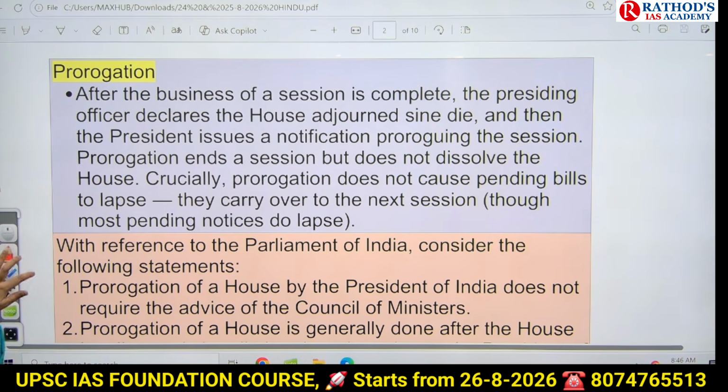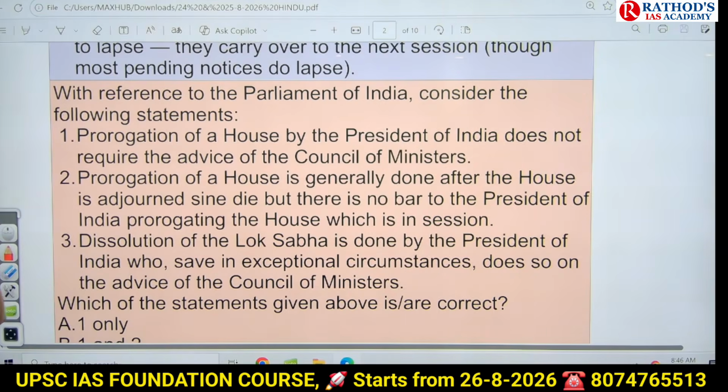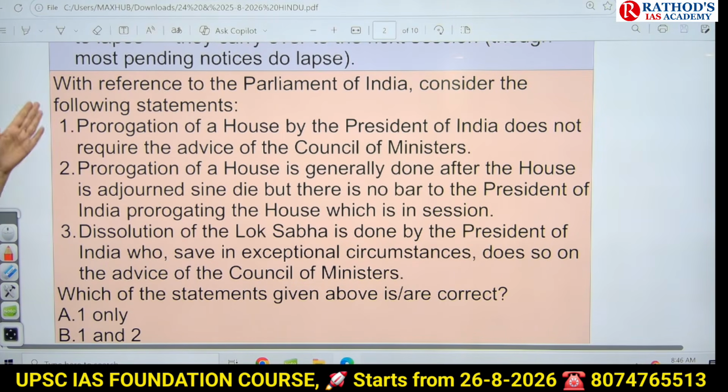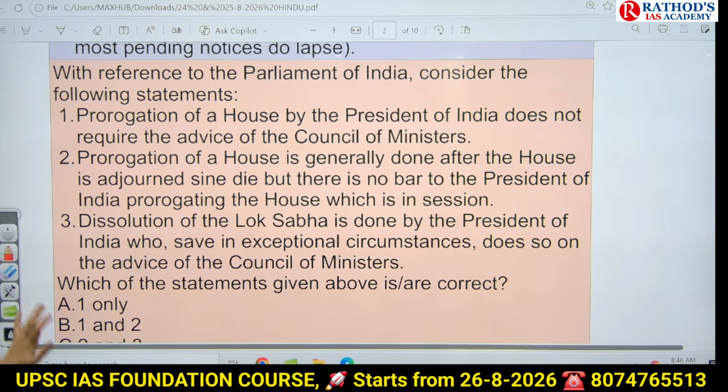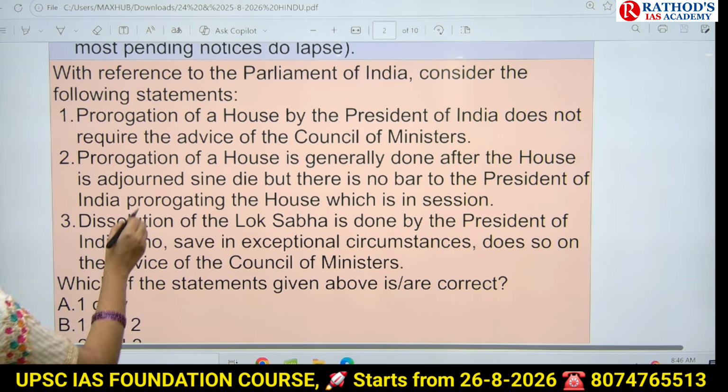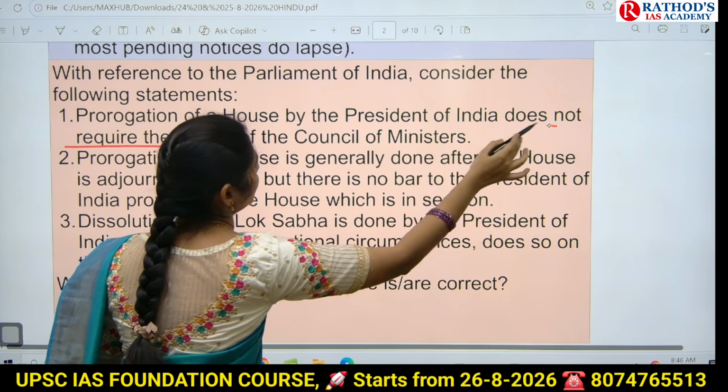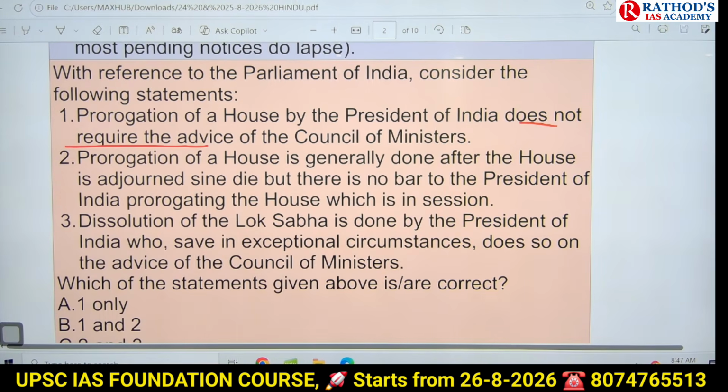Okay, so here is the question asked in 2024: with reference to Parliament of India, consider the following statements, and they gave 3 statements. First one: prorogation of a house by the President of India does not require the advice of Council of Ministers. Next: prorogation of a house is generally done after the house is adjourned sine die, but there is no bar on the President of India proroguing the house which is in session. Next: the dissolution of Lok Sabha is done by the President of India who, save in exceptional circumstances, does so on the advice of Council of Ministers. So there are 3 statements.